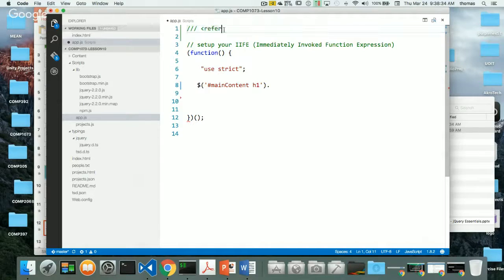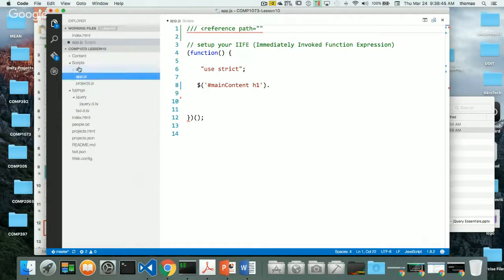Reference path is equal to, and what I'm going to do is point to the reference path. So I'm inside app.js, which is inside script. So I have to go up one and then down one into typings, and then tsd.d.ts. So the path is up one, down into typings, and then I'll go to tsd.d.ts and then close off that reference. Okay. Save that. That's all this does for my typings.